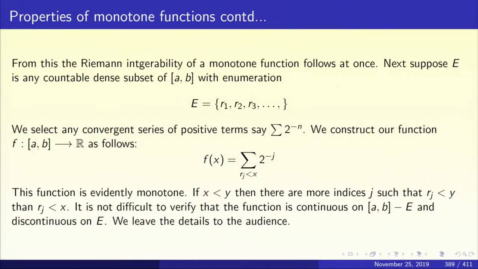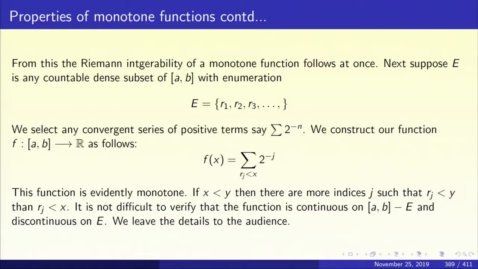Now if x is less than y and if r_j is less than x, then automatically r_j is going to be less than y. So when you are computing f of x and f of y, you compare these two expressions: all the terms appearing in f of x will also appear in f of y, because every time r_j is less than x, r_j is automatically going to be less than y. So f of x is going to be less than or equal to f of y. So the monotonicity of this function f is evident.